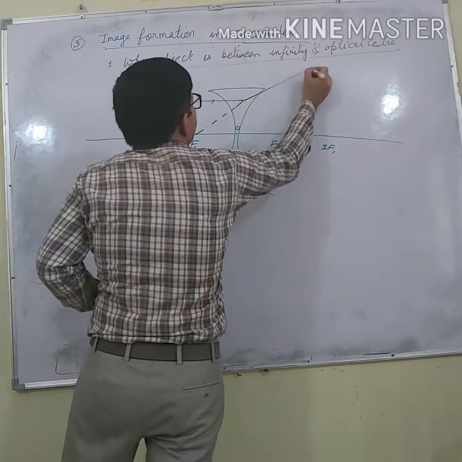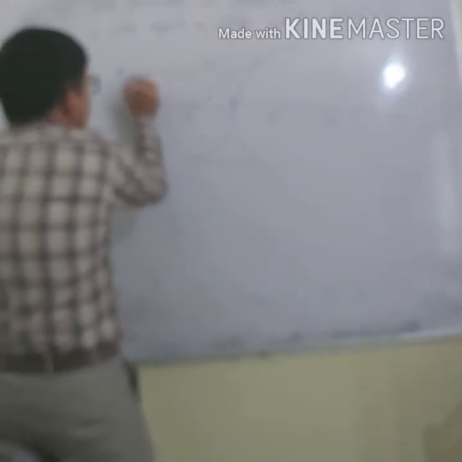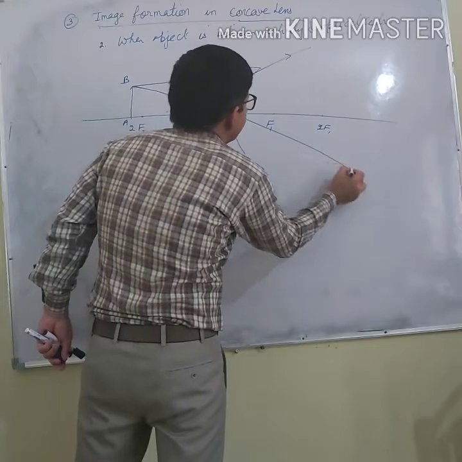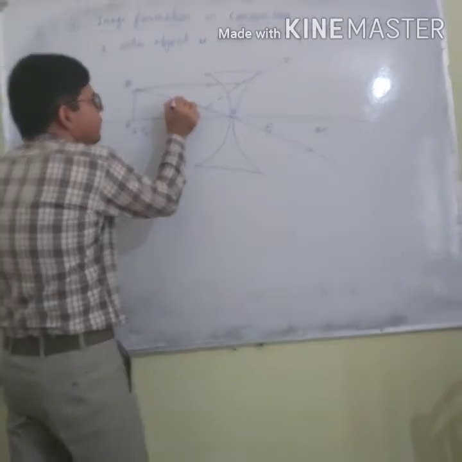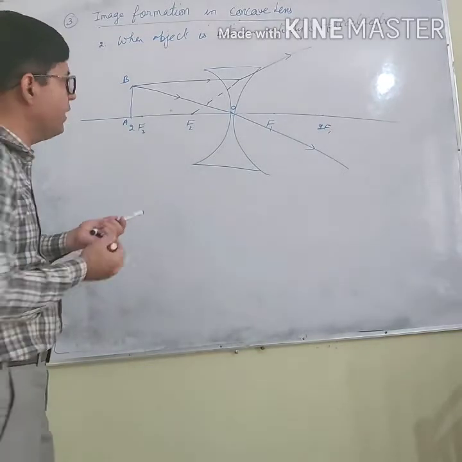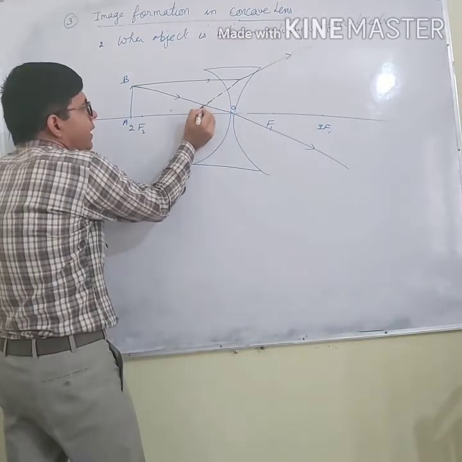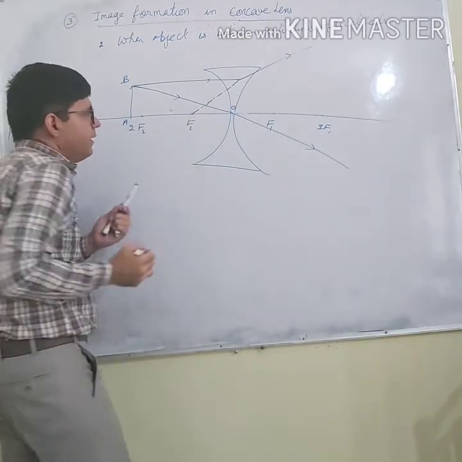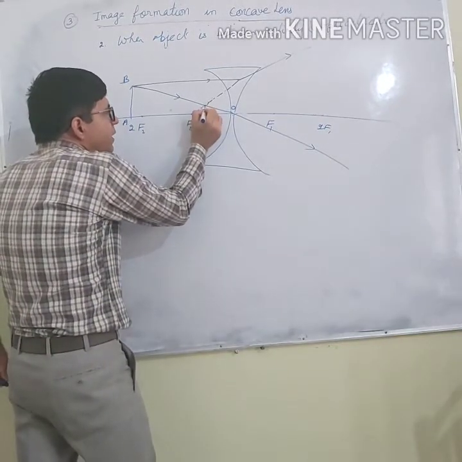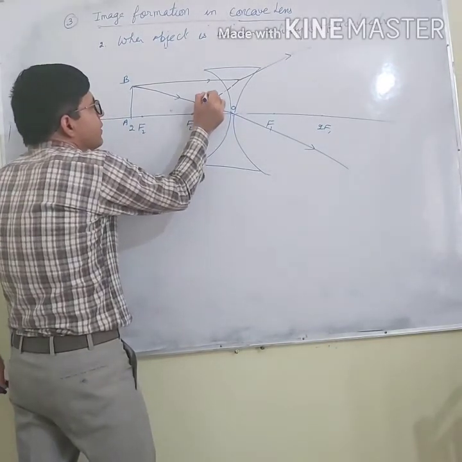So what will happen? In actual practice, the second ray passes through the optical center, so it will pass without any deviation. And where these two rays are meeting, one ray I have drawn with the blue ink and another with the black, their image will be formed, and that image is A dash, B dash.